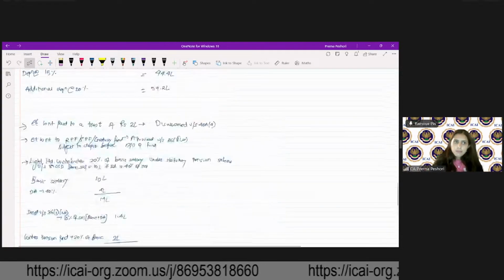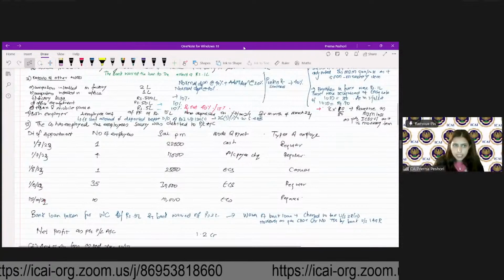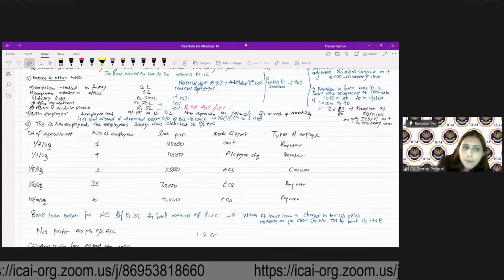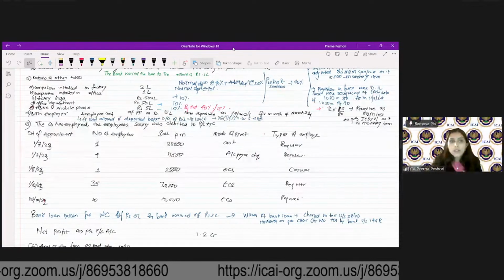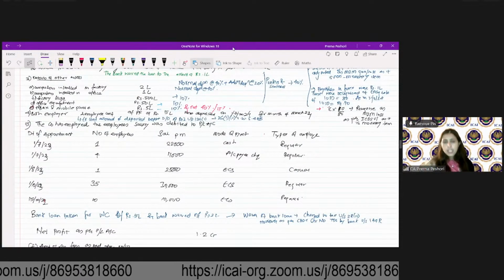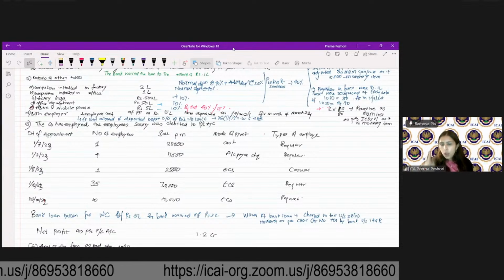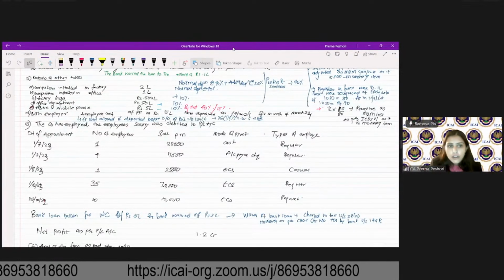Fine. Okay. Now coming to the last adjustment of 80JJAA. The company has employed the employees. The salary was debited to P&L account. Date of appointment is given. First we look at the first employee, number of employees 1. Salary per month is 22,000 and it is paid in cash. The employees are regular employees.